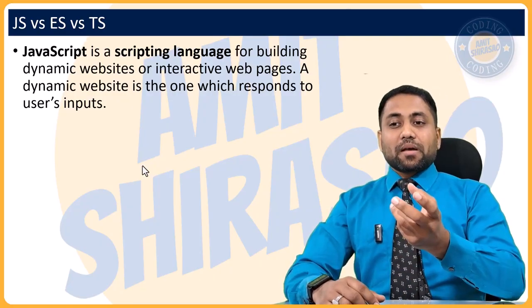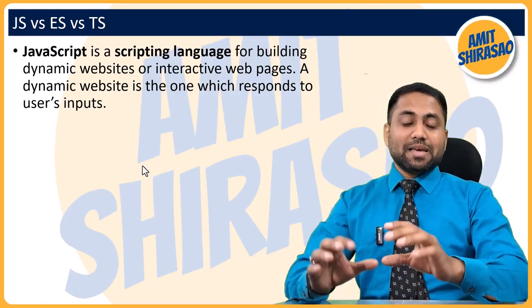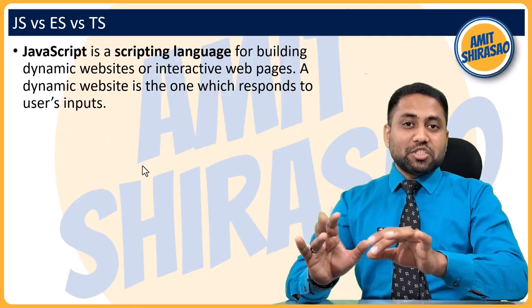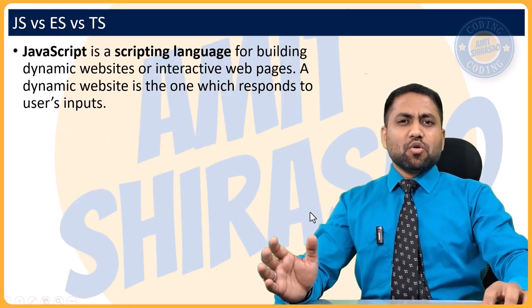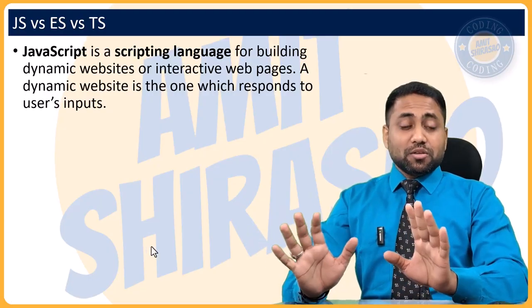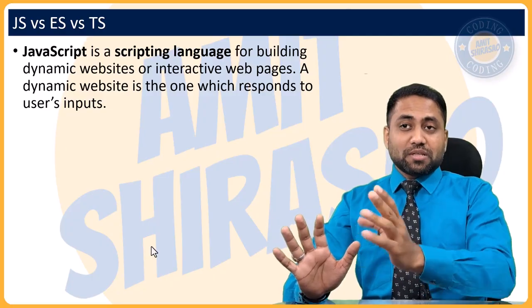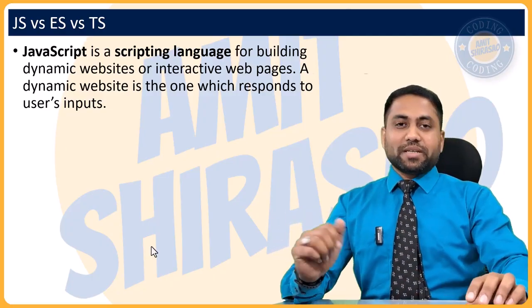And that is why the websites nowadays are dynamic. They change their behavior as per the user's input. Input can be anything: hovering over a button, typing into a text box, anything can be user behavior. So as per the user behavior, the website will also change its behavior. That is called a dynamic website or interactive web pages.